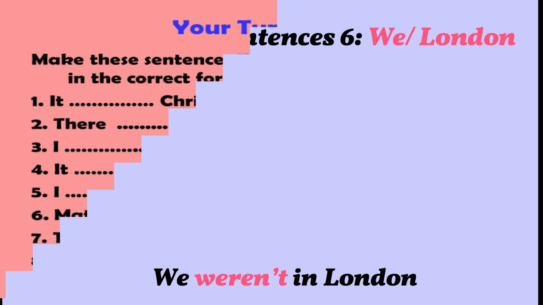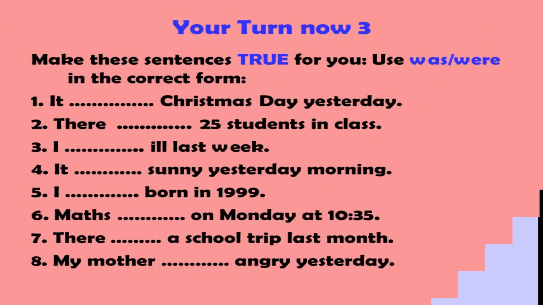Another exercise. Make these sentences true for you. While speaking in the past, use was or were in the correct form. So, speak well about yourselves. Say something true about yourself. Look at the sentences, pause the video and try to answer.